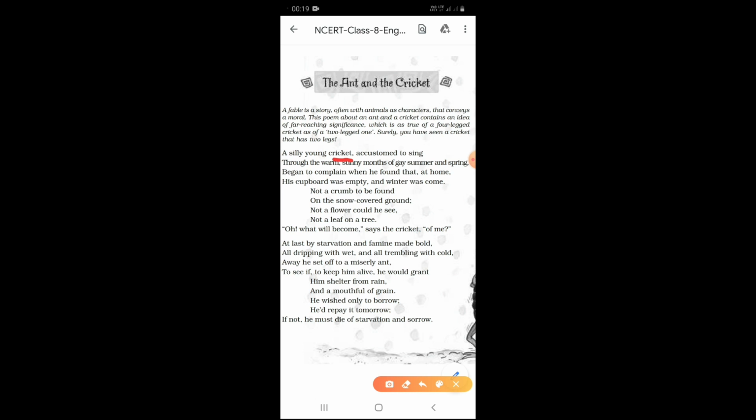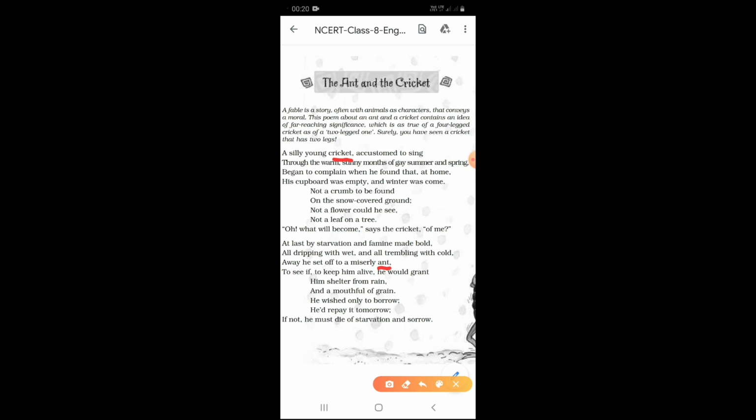Ant and cricket are looking like characters, personified as human beings. So in this poem, both the creatures, both the insects, are personified completely from the first line to the last line.